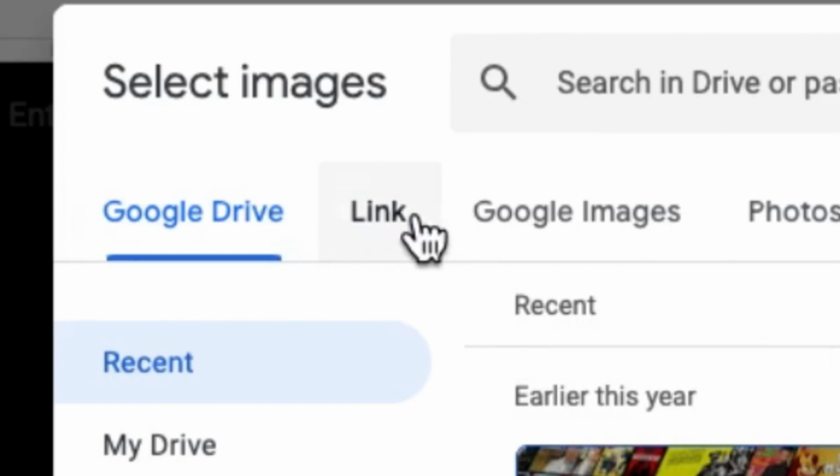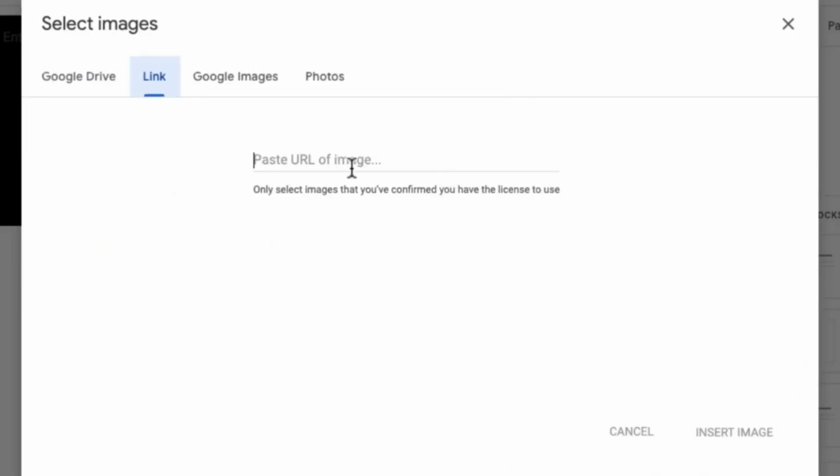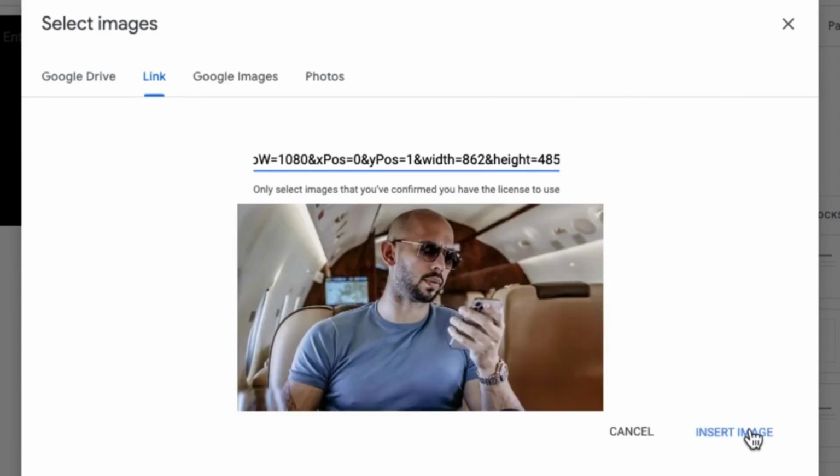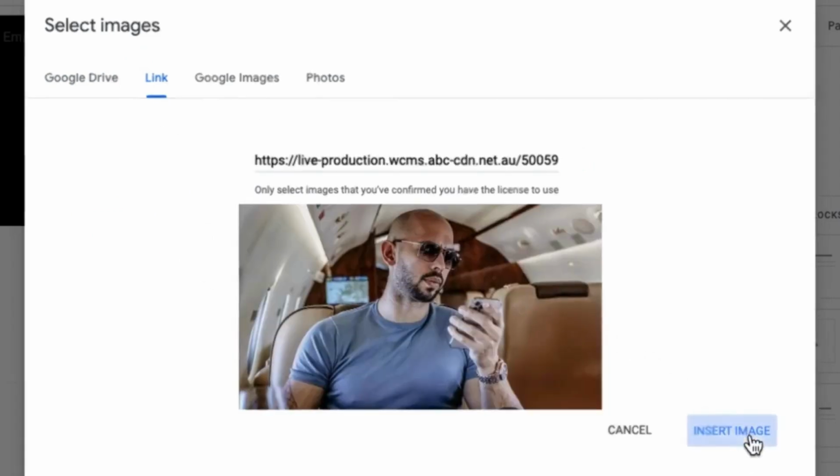So I'm going to come over to where it says link, click on link, and it's going to tell you to paste the URL of the image that you just copied, guys. So I'm going to go ahead and paste this. You can see that it's going to bring up the image from the site where we actually got this image, right? So click on insert image.